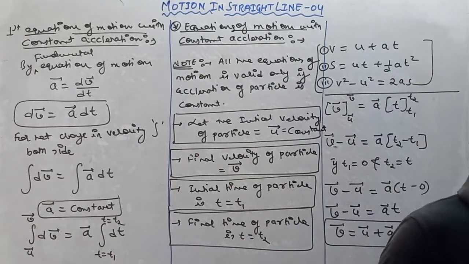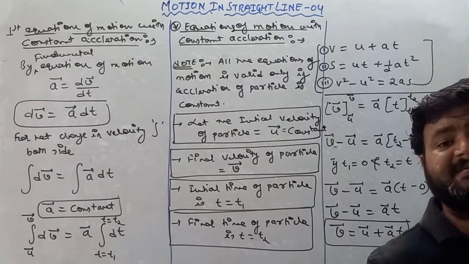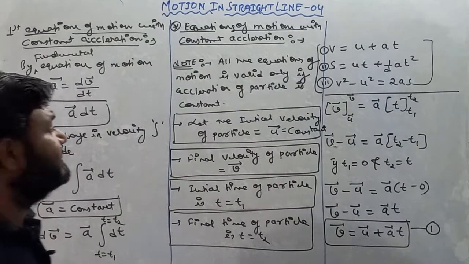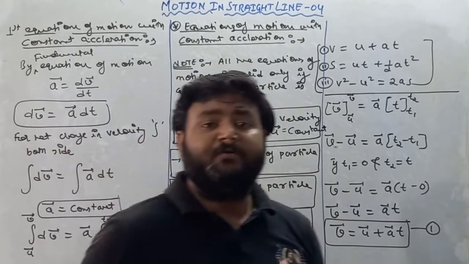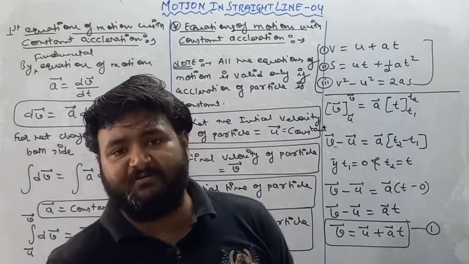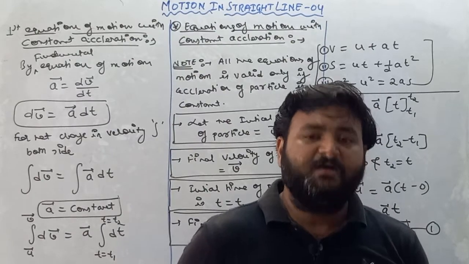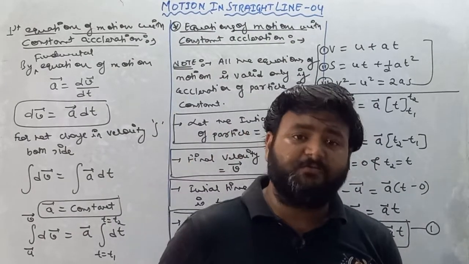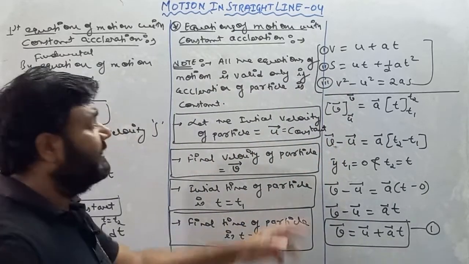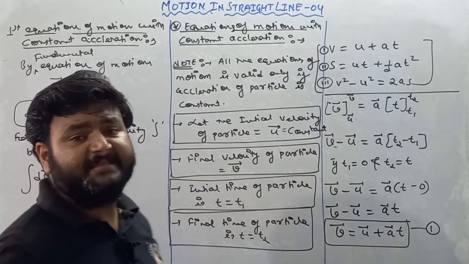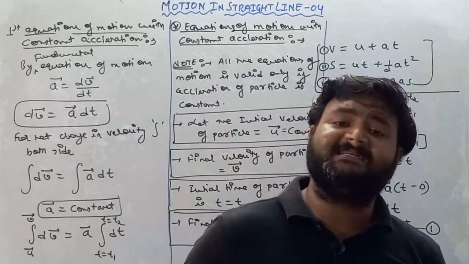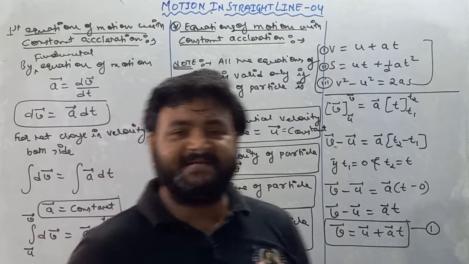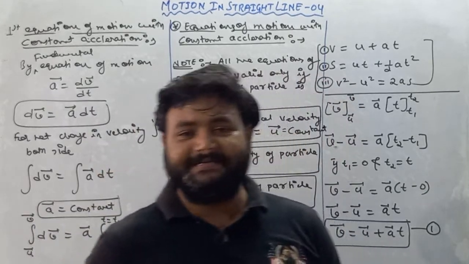I hope you all understand how we get this equation of motion. Remember this thing, beta, this method is said to be the calculus method. We will derive equations of motion with two different methods. One will be the graphical method and the other will be the calculus method. So this method is called the calculus method. The graphical method was already done by you in class 9th. It is 11th class, or we can say first year class. That's why we'll follow integration.